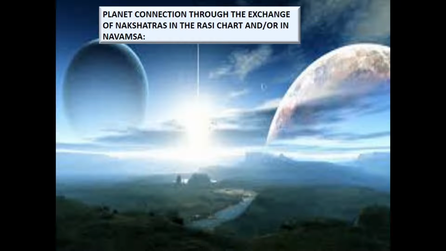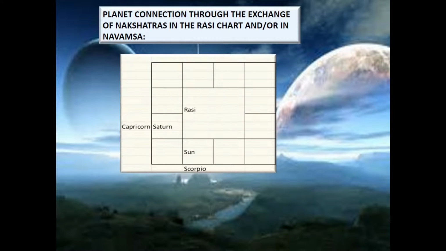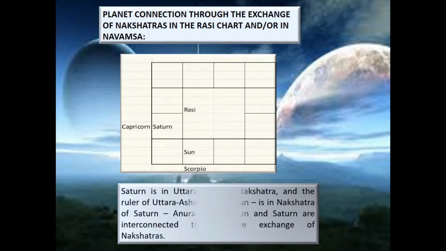An example of planet connection through the exchange of nakshatras in the Rasi chart or in Navamsa. Suppose Saturn is in Uttarashada nakshatra and the ruler of Uttarashada, the Sun, is in the nakshatra of Saturn, Anuradha. Thus, the exchange of nakshatras is carried out, and these planets, the Sun and Saturn, are interconnected through the exchange of nakshatras.